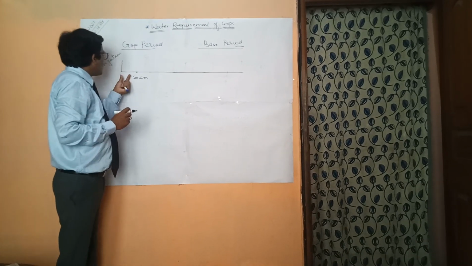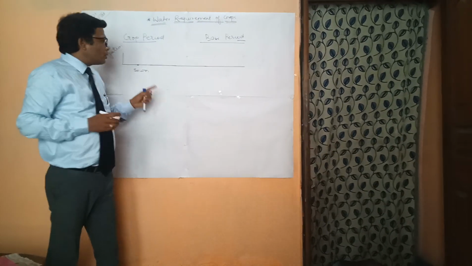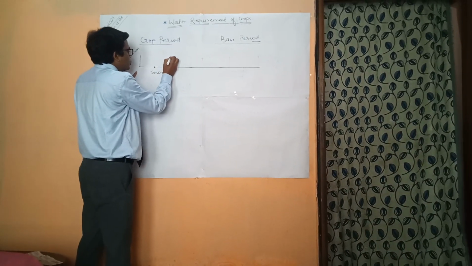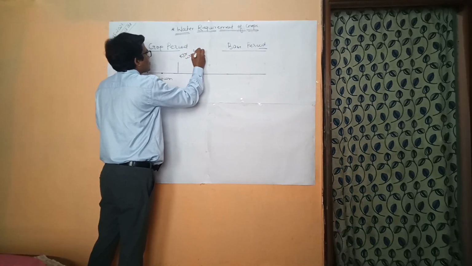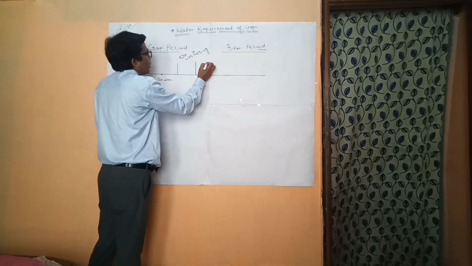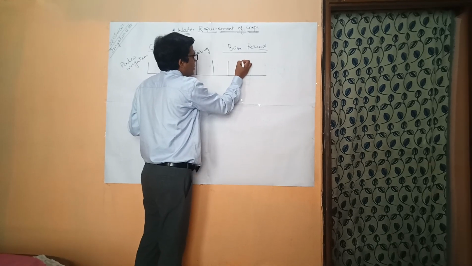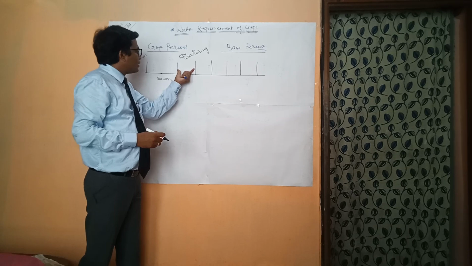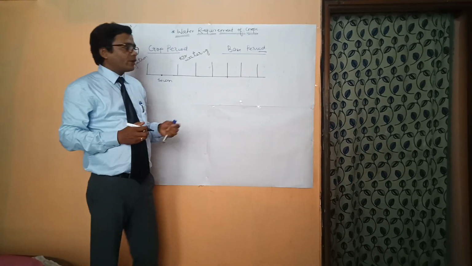Why do we provide water before the sowing of the seed? To loosen the soil, and after the sowing of the seed we provide water. The first irrigation after the sowing is known as kor watering, and then we frequently provide irrigations at regular intervals, and this interval is known as frequency of irrigation. So this gap is known as frequency of irrigation, and it is also known as rotation period.